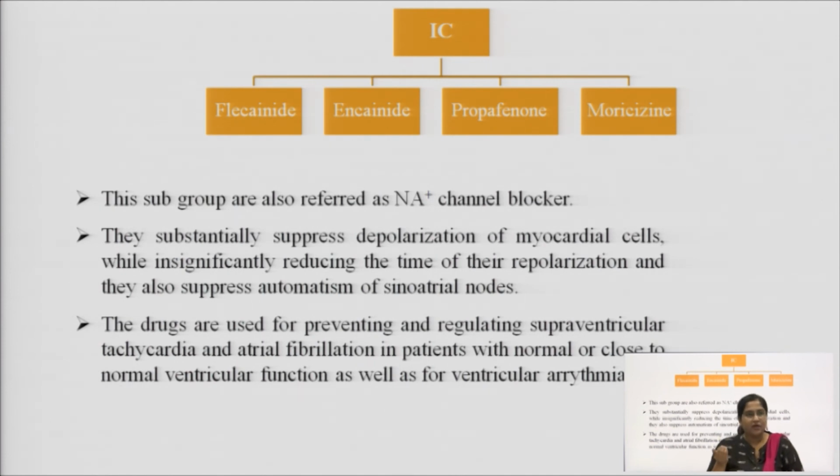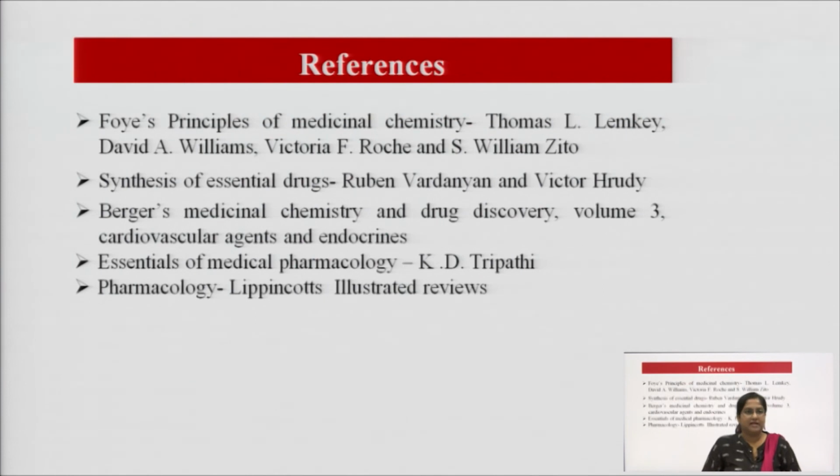It works on the sinoatrial nodes and suppresses or reduces the time of your repolarization, that is phase 1. So, these drugs work like that only. Next, these are the references, again the same references.